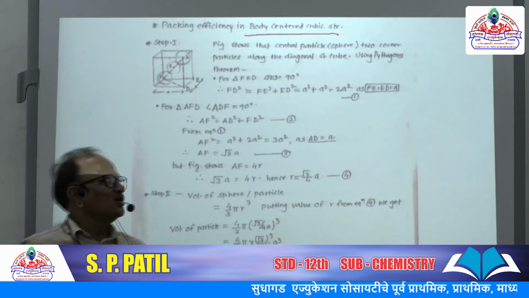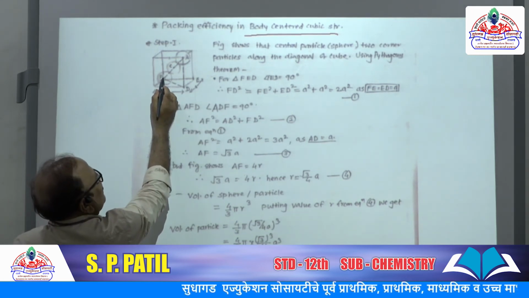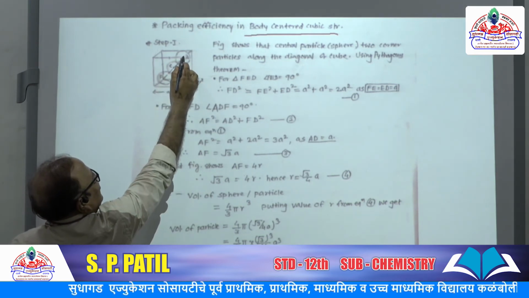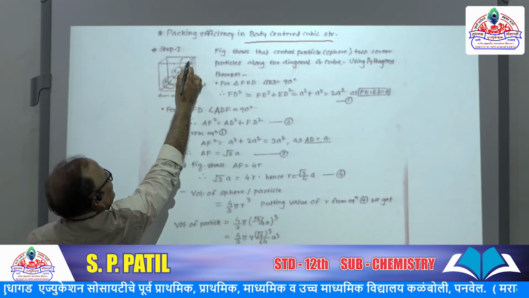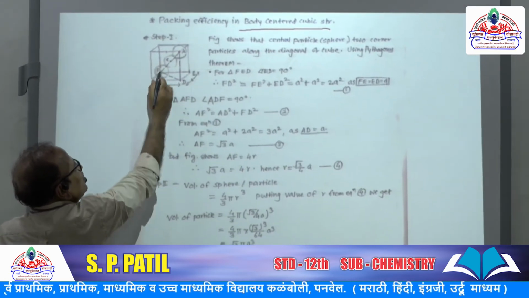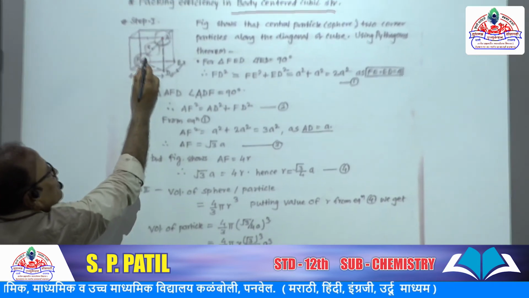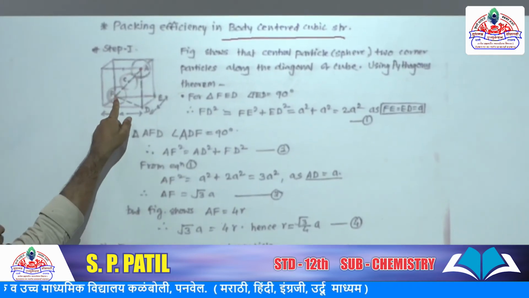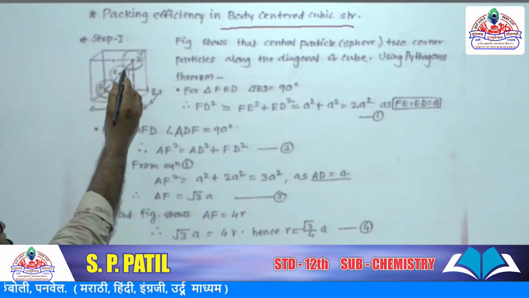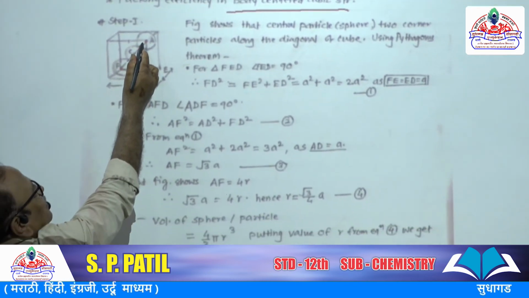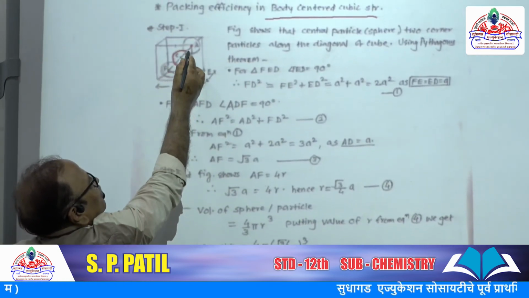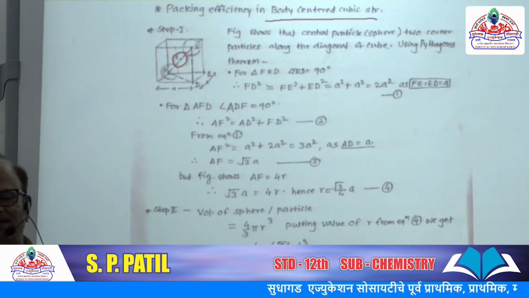Is it right? So here is the particle at this corner, and A is the particle at this upper corner. F is the sphere at the backside corner, and this sphere is present at the center of body.